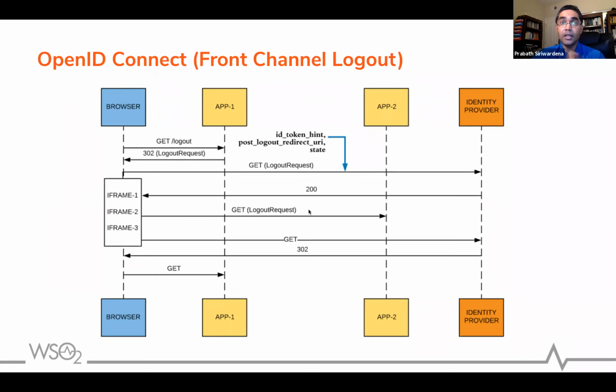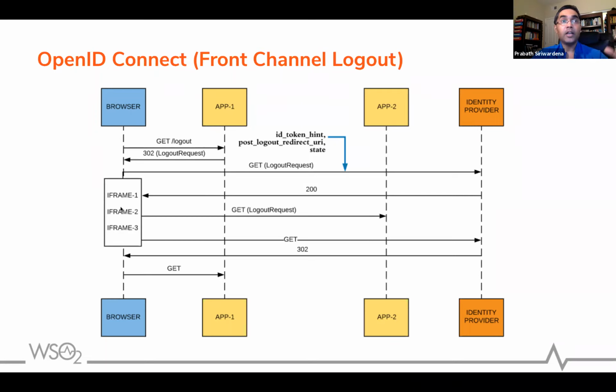Earlier in SAML, each request was initiated from the IDP and it goes to the service provider. Then the service provider will respond back with another 302 which comes to the IDP. Here, the IDP identifies all the logout URLs of the corresponding service providers and creates an iframe for each service provider. The IDP has to send a logout request, and then render an HTML page with all these iframes and send a 200 with all these iframes.